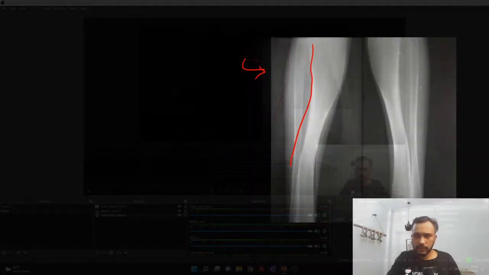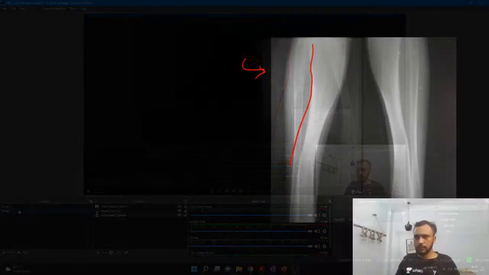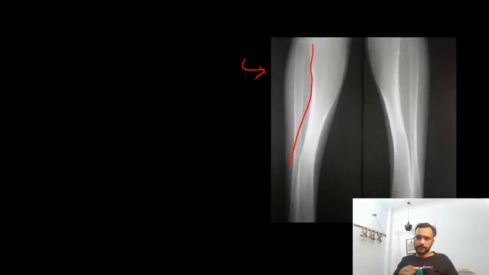Guys, what are you able to see on this image? Anyone, guys?